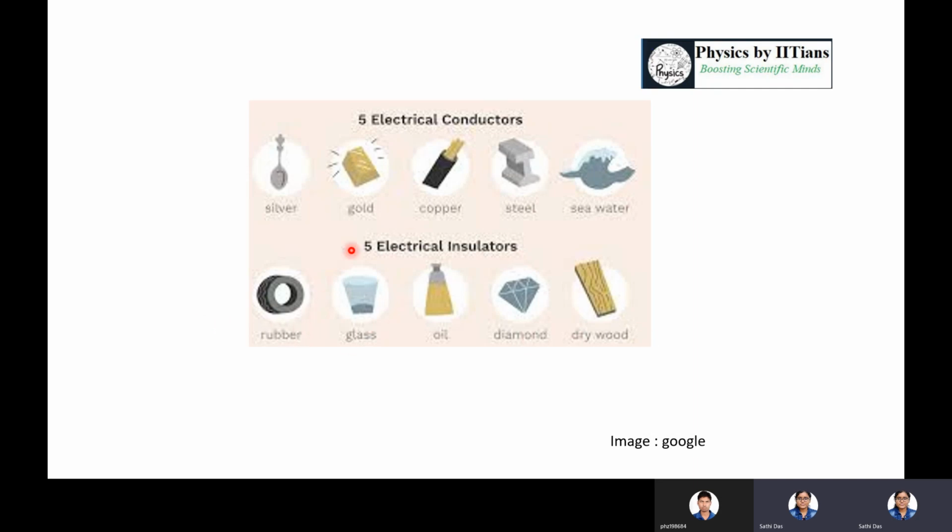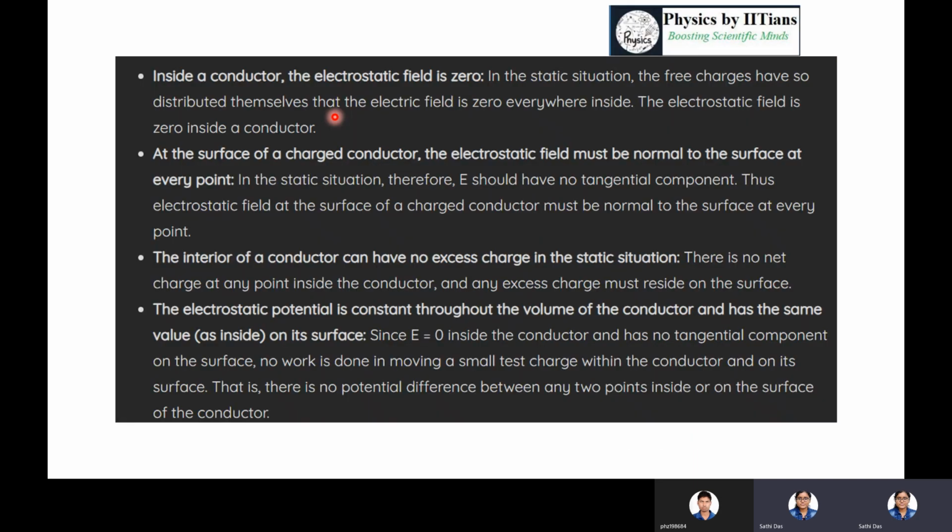So we should know what the electric field will be inside the conductor, what it will be inside the insulator, and how they become modified if we apply a static electric field, or a dynamic electric field, or AC current, DC current. What I'm trying to tell you is that you should question yourself before coming to this kind of lecture. So these are the properties that you should remember.